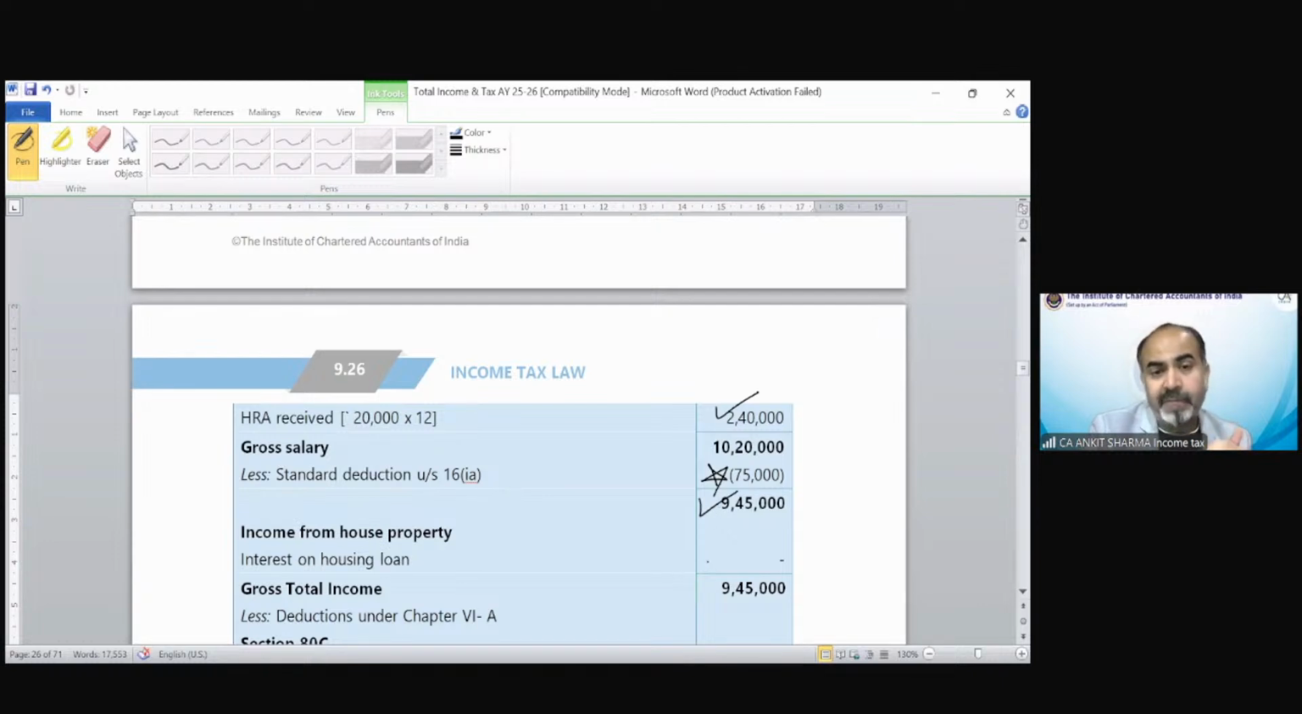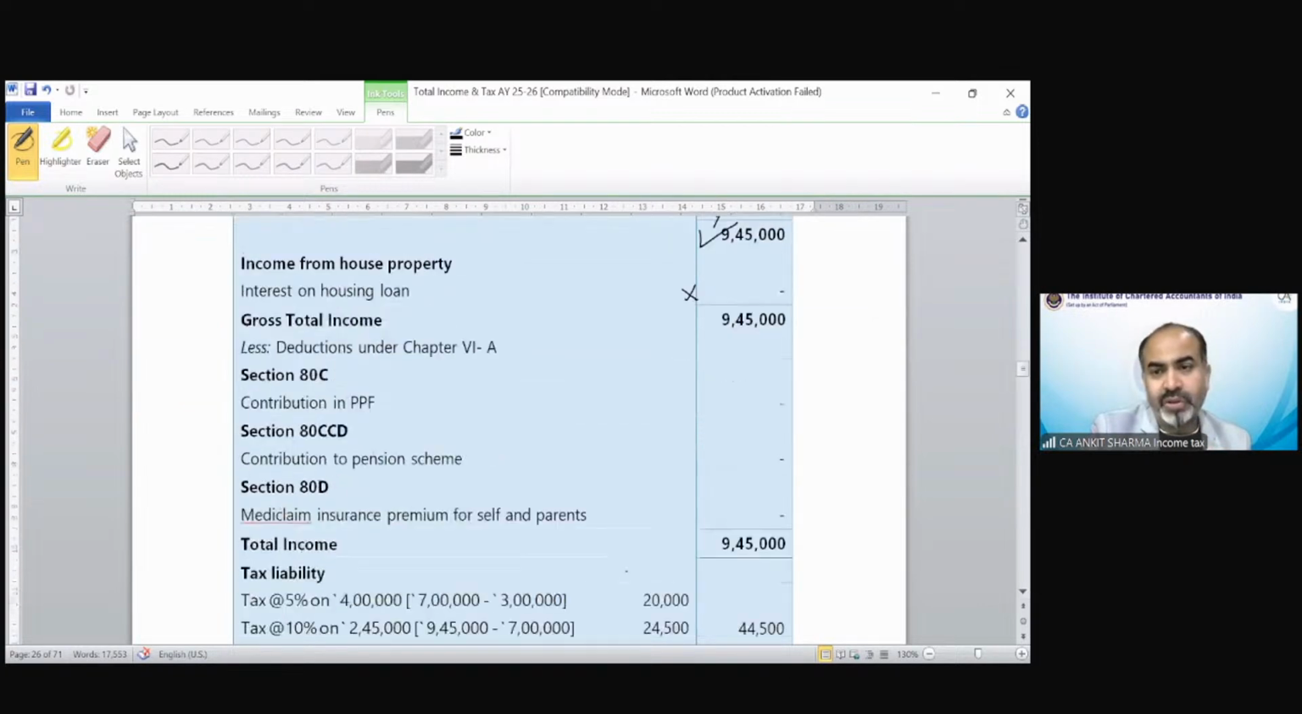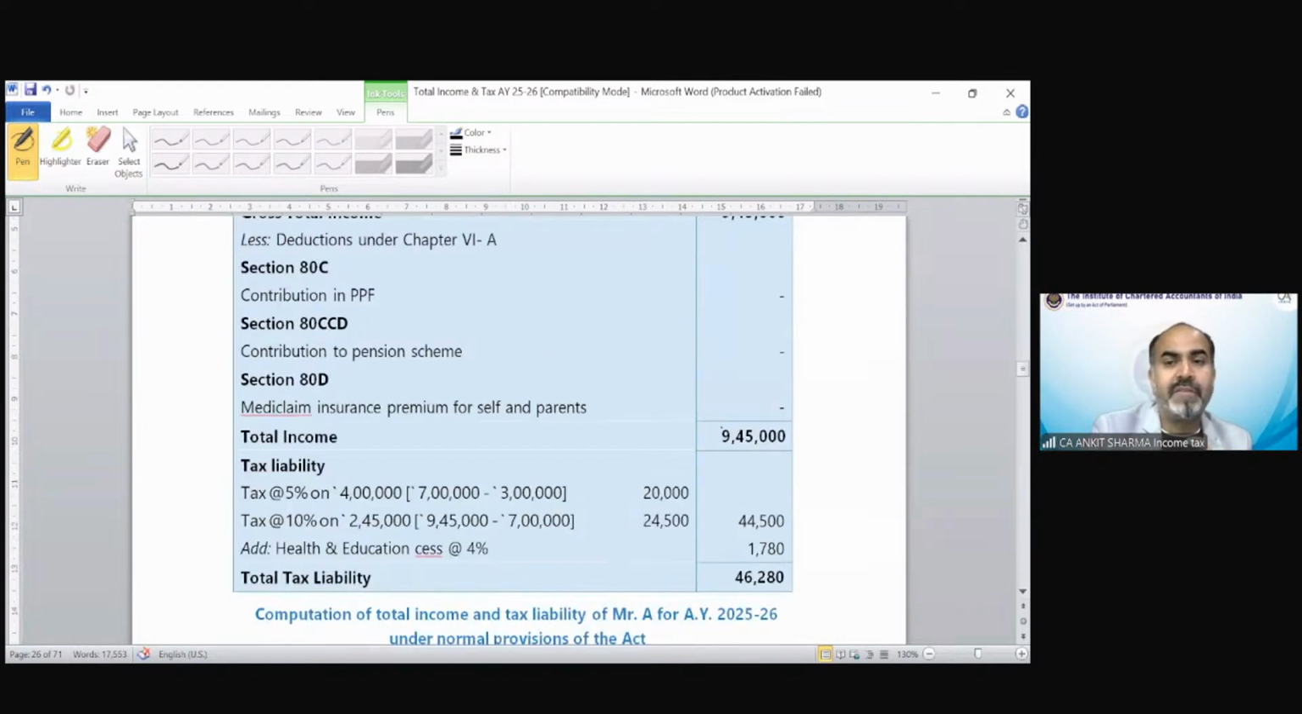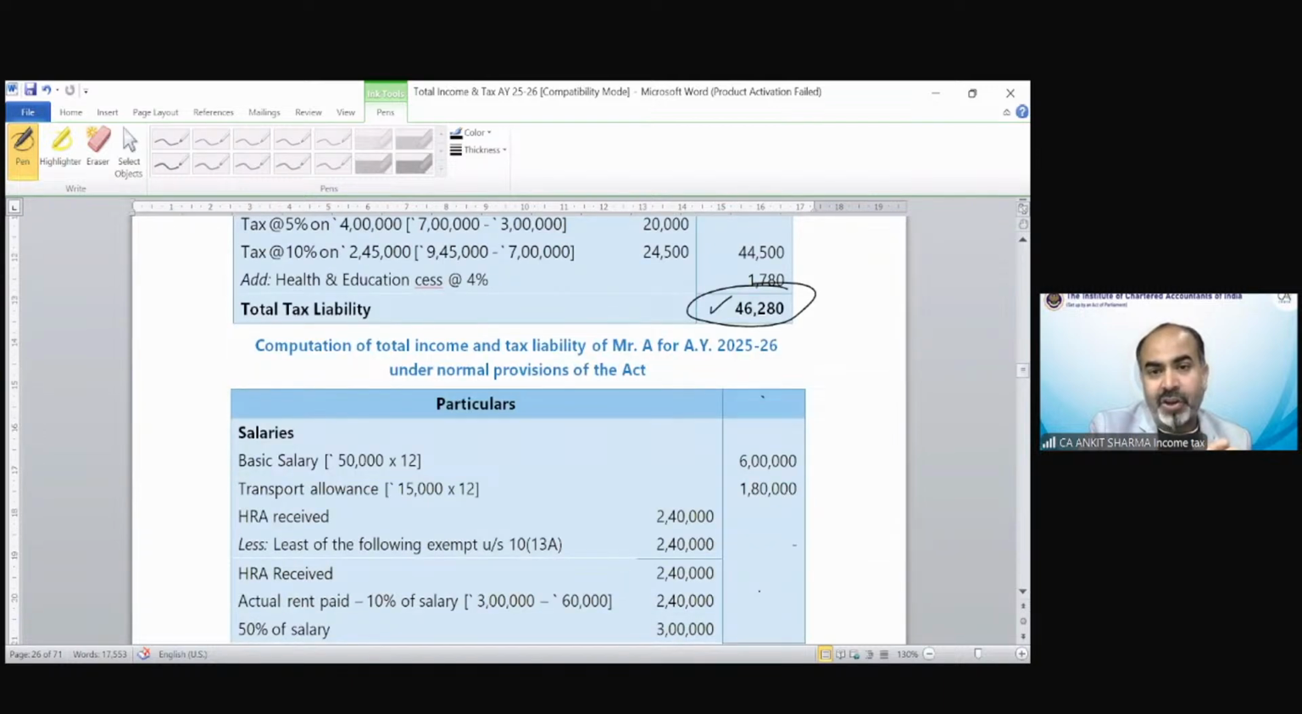9,45,000. Income from house property: because there is housing loan interest, which is not allowed in case of a self-occupied property under income from house property under the default tax regime, no reduction you can claim. So total income would be 9,45,000. Tax would be as per slab rate, 46,280.